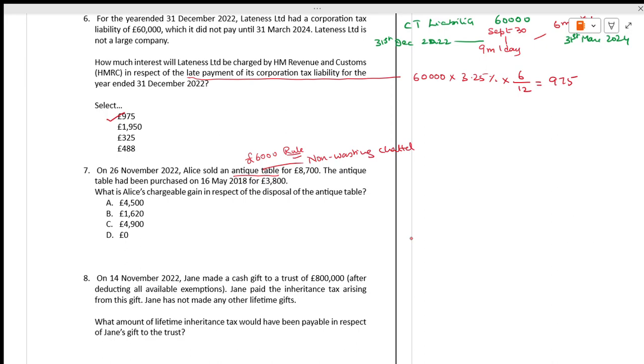What is the gain we have? See, first you have to take the gain. How are we going to calculate the gain? Gross proceeds minus 6,000 times 5 by 3. Gross proceeds is how much? 8,700 minus 6,000 times 5 by 3. 2,700 times 5 by 3. It comes to how much? It comes to 4,500.